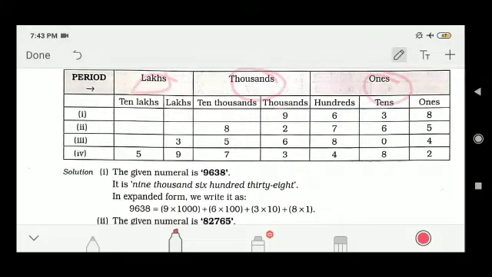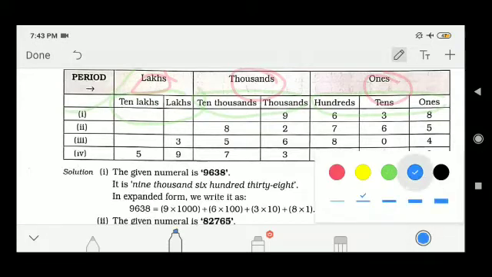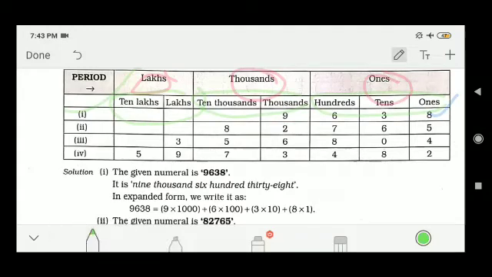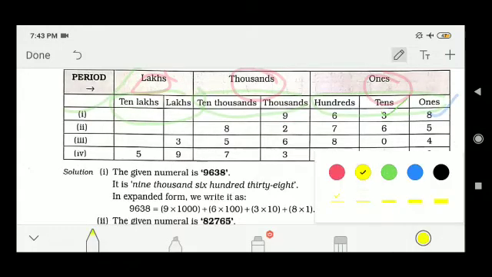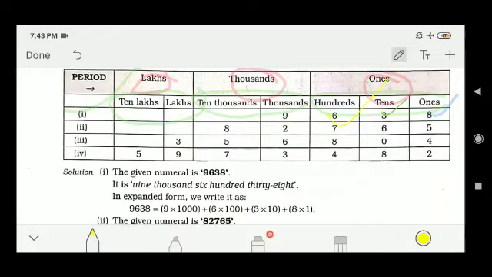Ones place is subdivided into ones, tens, and hundreds. Similarly, thousands place is divided into thousands and ten thousands, and lakh place is divided into lakh and ten lakh. The first number is 9638, where 8 is present in ones place, 3 is present in tens place, 6 is present in hundreds place, and 9 is present in thousands place.